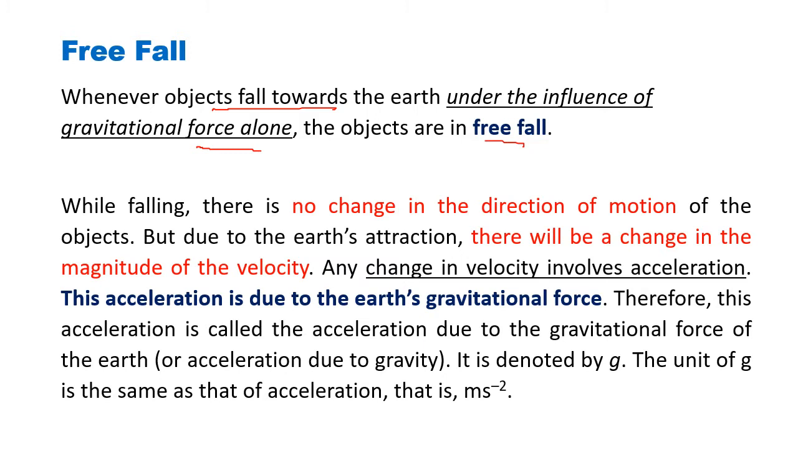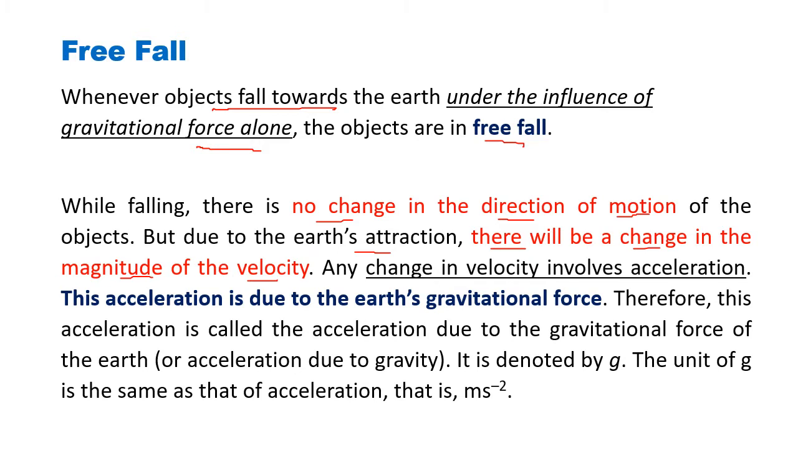Now you must have observed, when an object is falling towards the earth, not very light objects like feathers and pieces of paper or plastic, but slightly heavier objects, there is no change in the direction of motion. If you leave a heavy body, say a stone, from the top of a building, it will only fall down. There is no change in direction, it only goes from top to bottom. But because of the Earth's attraction, there will be a change in the magnitude of the velocity, which you can very clearly understand.